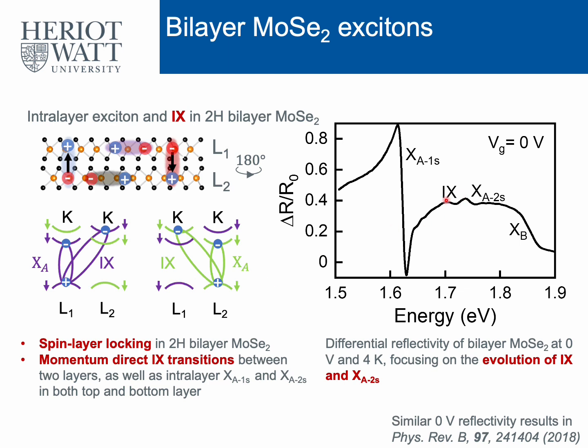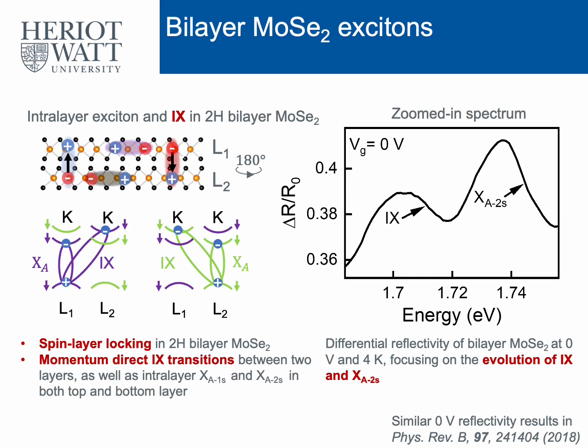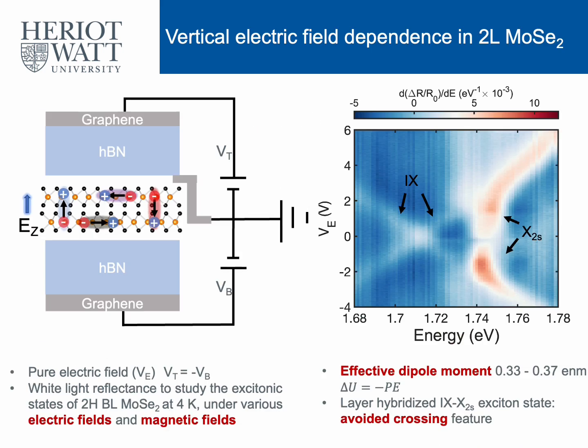And here in the right figure, we have a 0-volt differential reflectivity measurement for the bilayer MoSe2. This denotes the absorption of the material. So here we have a strong XA1s, the interlayer exciton, A2s, and the B exciton. And in this work, we focus on the evolution of the interlayer exciton and A2s state as we turn on the electrical field. In the left part is our device structure.